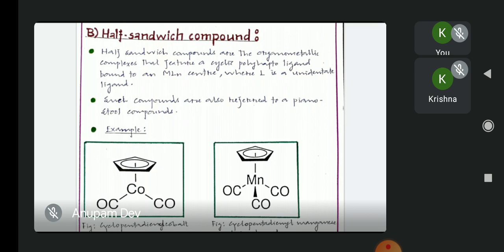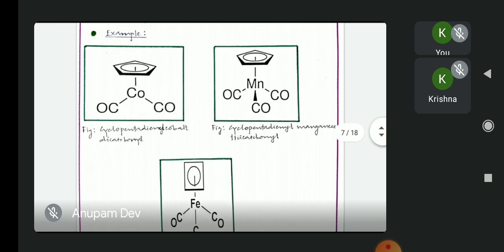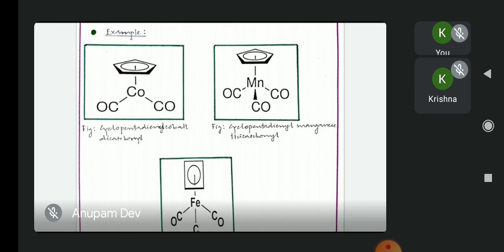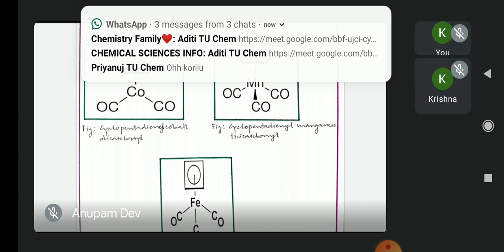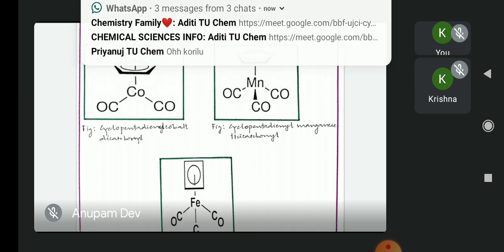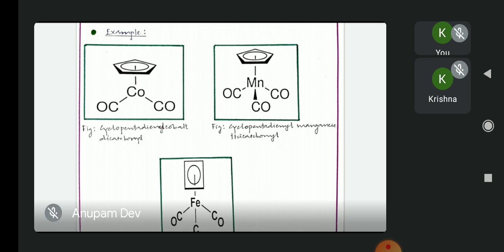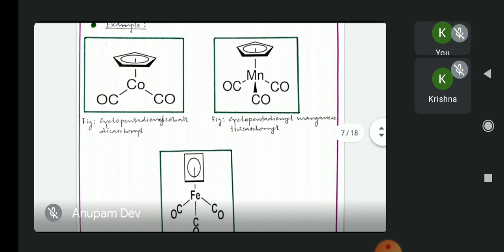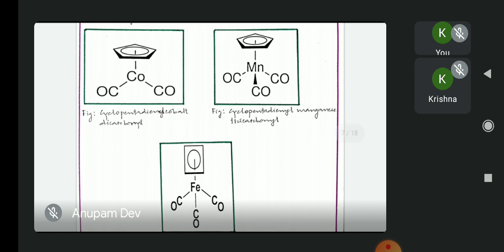Now there may again arise a question: why are these compounds called piano stool compounds? For this, let us take the example of the second compound, which is cyclopentadienyl manganese tricarbonyl. Here the manganese is sandwiched between a cyclopentadienyl ring and 3 carbonyl ligands. If we look carefully, this Cp ring, the cyclopentadienyl ring, can be considered as the flat surface on which the octaves of the piano are played, and the carbonyl ligands can be considered as the feet of the stool. So that is why these compounds are called piano stool compounds.